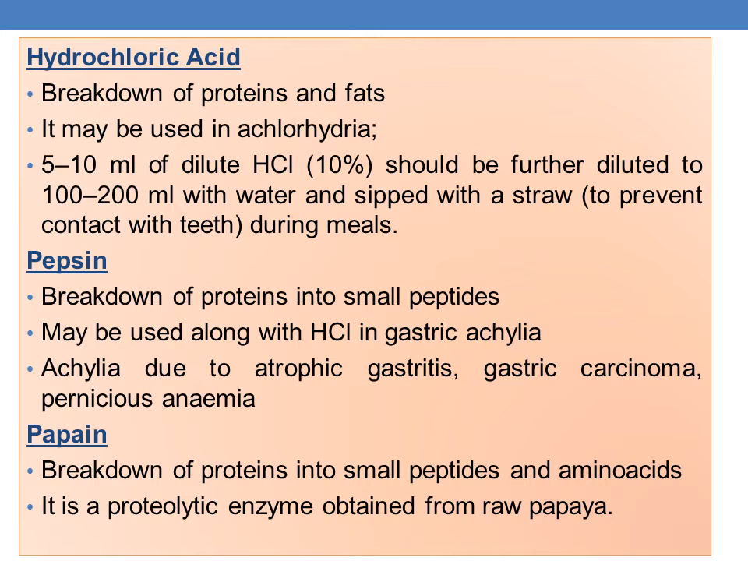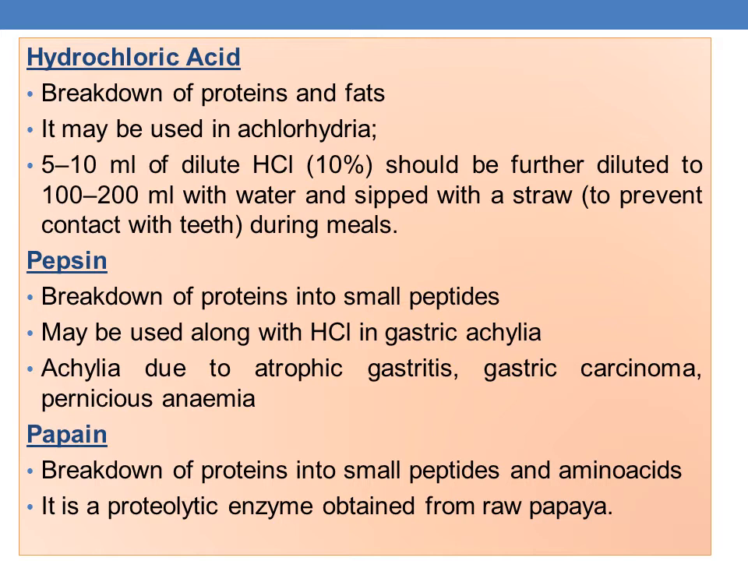Coming to the next one, it is pepsin. It aids in the breakdown of proteins into small peptides. It may be used along with HCl in the gastric achilia. Achilia due to atrophic gastritis, gastric carcinoma and pernicious anemia. So achilia which is caused due to atrophic gastritis, gastric carcinoma or pernicious anemia can be treated with the help of pepsin.